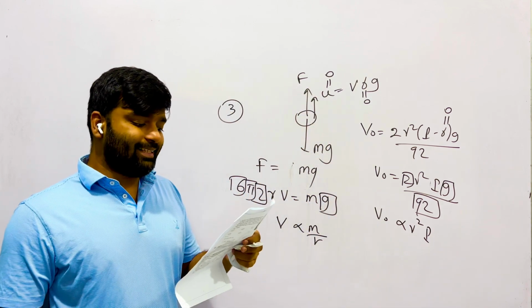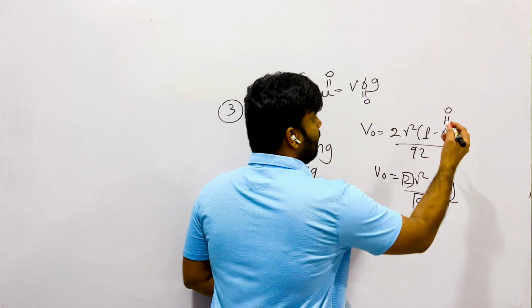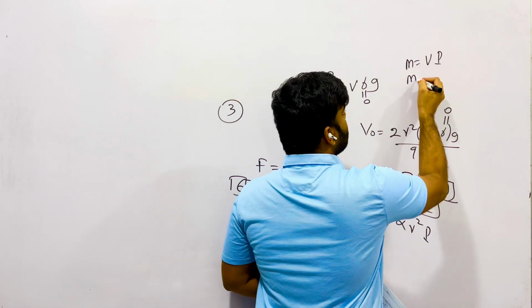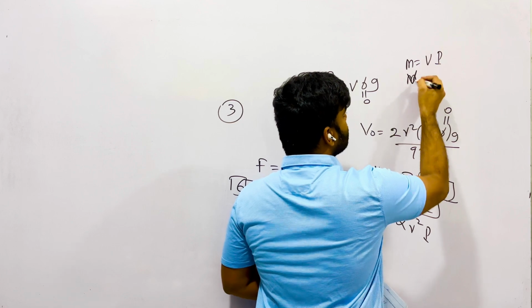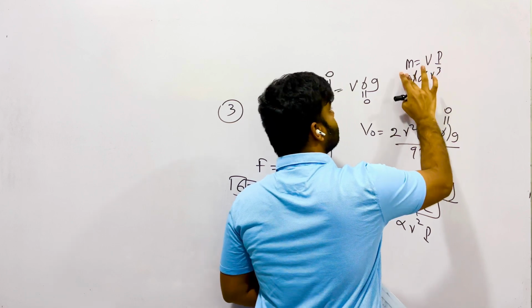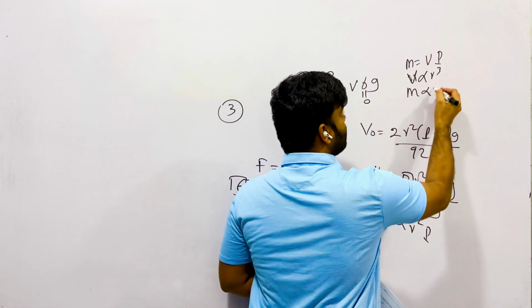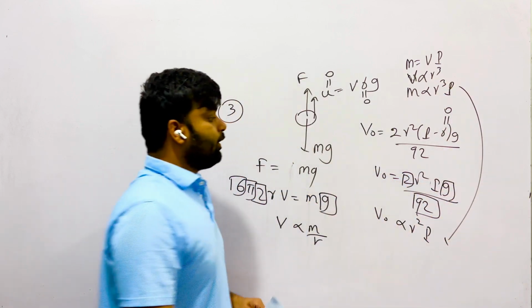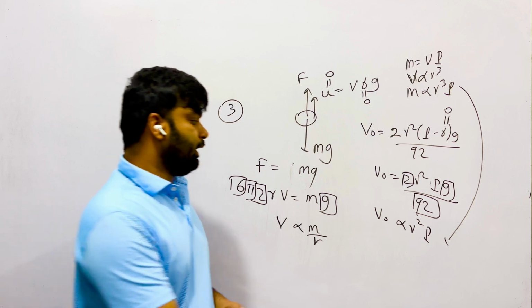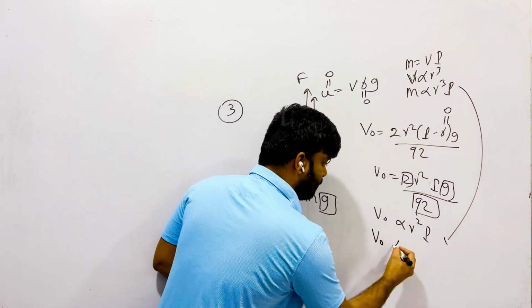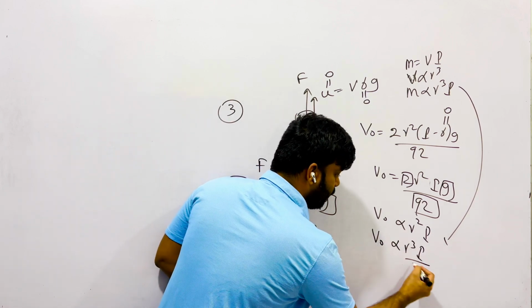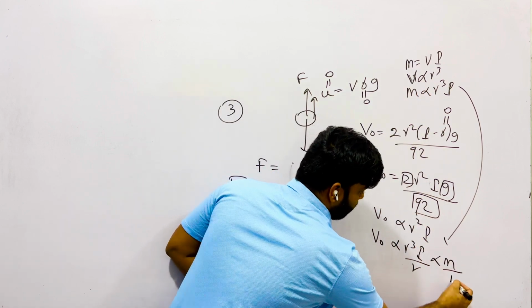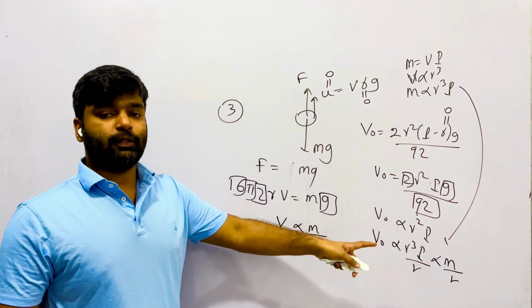But we have to bring the mass inside. Mass of an object is equal to volume into density. Actually, volume is proportional to r cube. Therefore, mass is proportional to r cube into rho. How to bring r cube inside? You can multiply up and down by r. Therefore, V0 is proportional to r cube rho over r. Instead of r cube rho, you can put mass. Therefore, m over r. For this method also, you can get the answer.